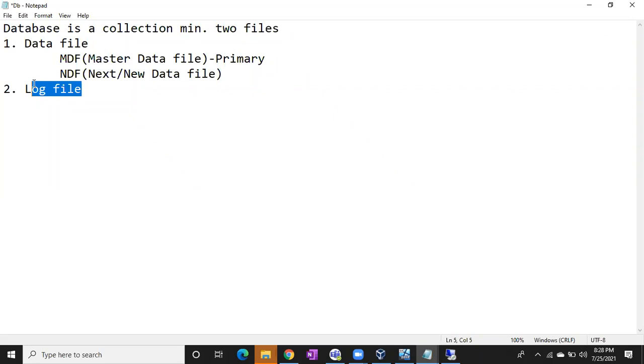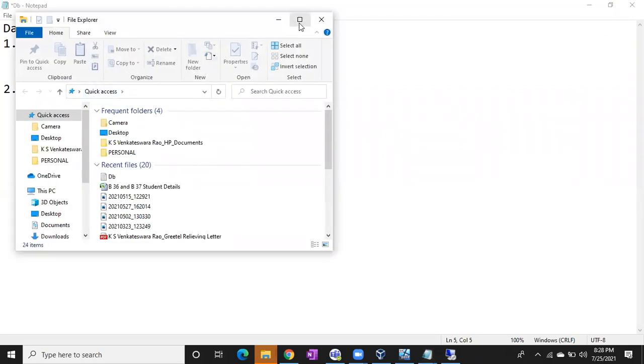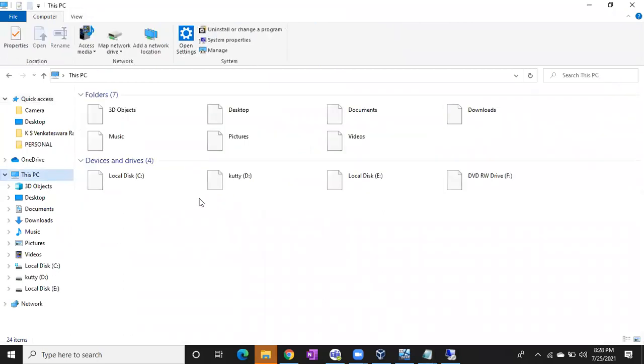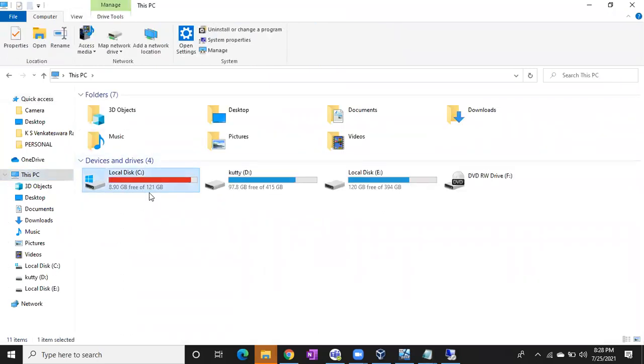If one data file is full, can we move it to the next one? Yes, you can move it to another location also. For example, you just saved your data file in the C drive. Now the C drive is going to be full, and you want to move the file to another drive that has a lot of free space. You can move it, but again, it's not so easy.